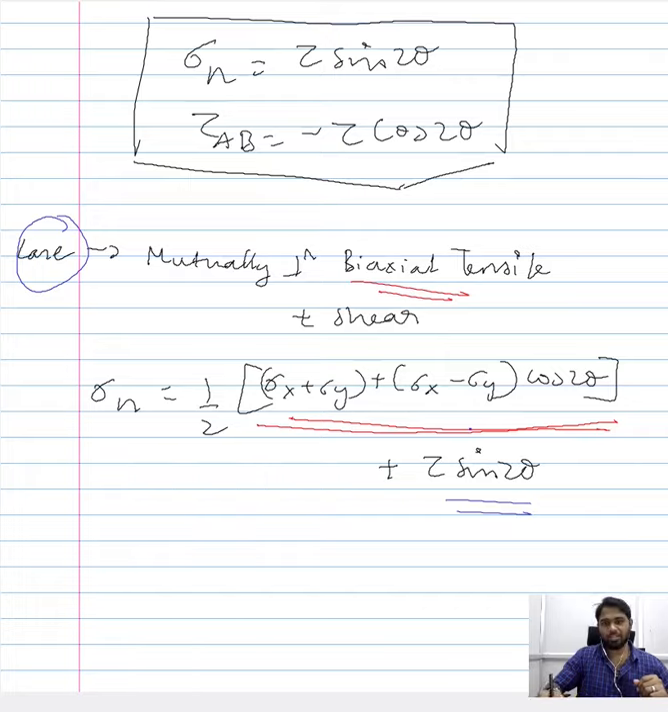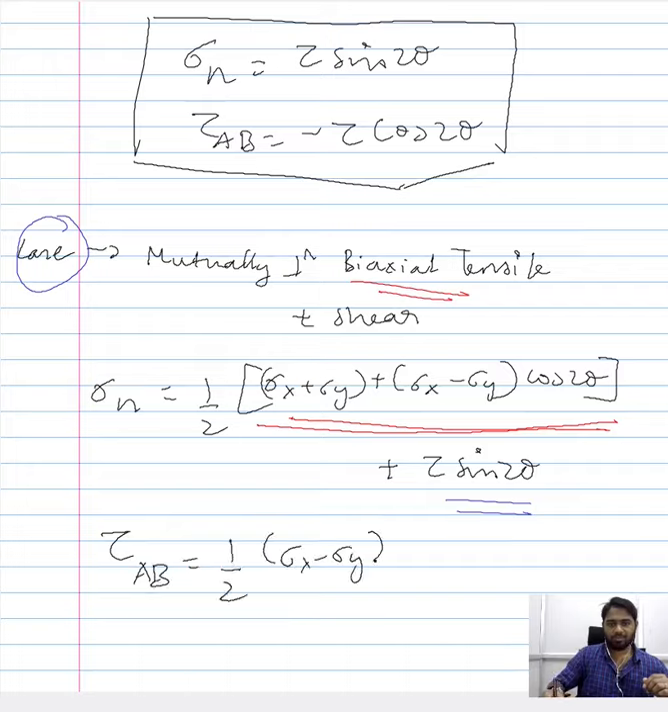So you sum those expressions up and ultimately you end up with this way of representing the normal stress experienced by a plane when you have both mutually perpendicular biaxial tensile loading, along with that, a shear load acting on the material. Now, if you make the similar consideration to calculate the shear stress that is acting along AB, then it would be 1 by 2 (sigma x minus sigma y) sin 2 theta. Then you add this here, minus tau cos 2 theta.